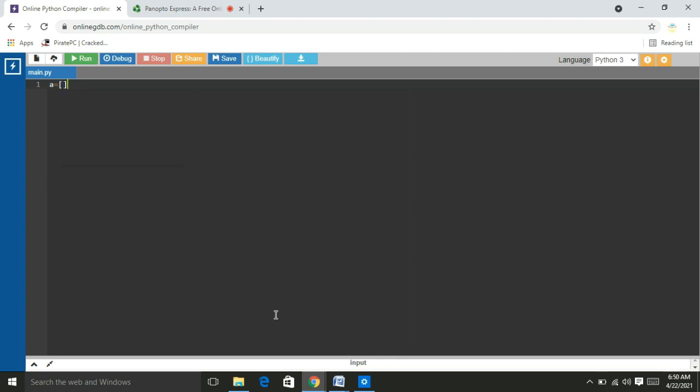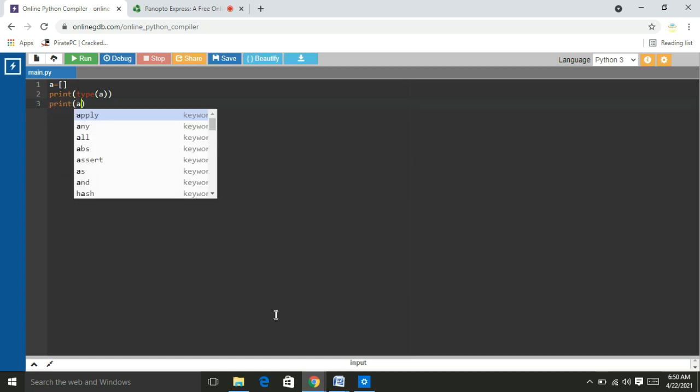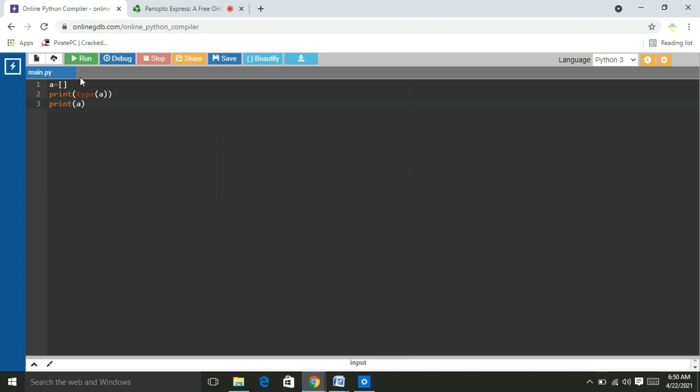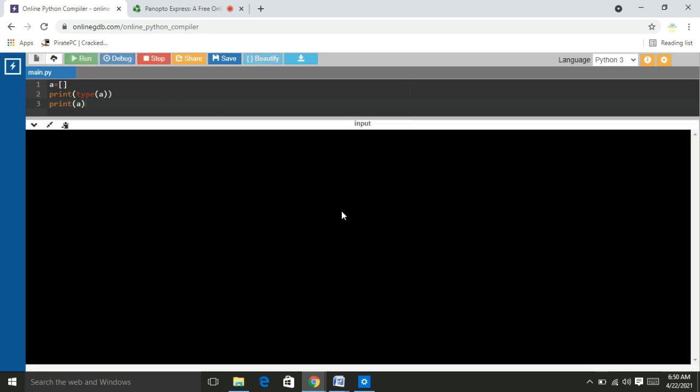That means I am creating the empty list, and I will check the type of the list, print of type of a, and I also print the elements of the list, print a. Now I execute this one. Okay, right. The class is list, that means a is a list type and it does not have any elements.